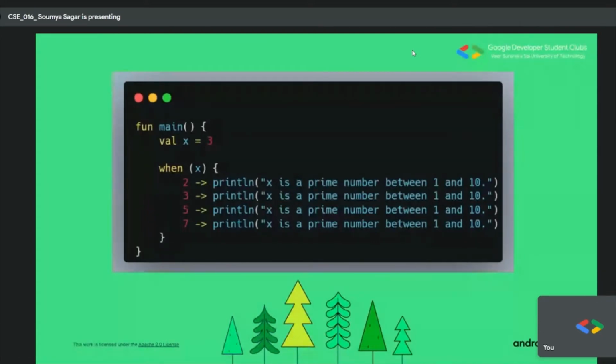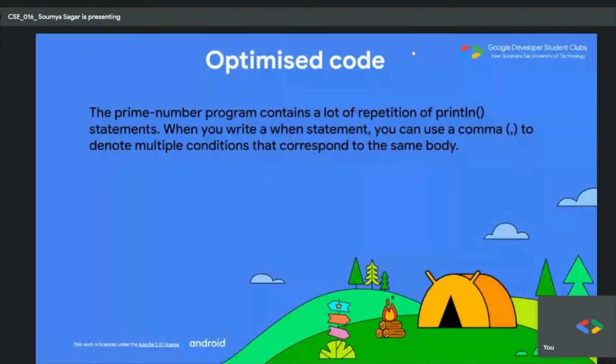So if we have to check for x equal to 7, then it will first check 2, then 3, then 5, and then 7. So a total of 1 plus 1 plus 1 plus 1, that is 4 seconds. And 4 seconds, it's bad, trust me. So how can we optimize?